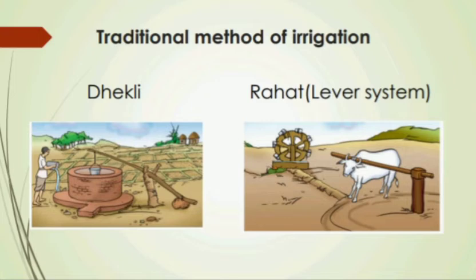Now next, another traditional method of irrigation, that is rahat or lever system. In the rahat system of irrigation, water is drawn out from a well. In this method, there is a large wheel fixed on the axle above the mouth of the well. A long belt with many small metal pots is put over the circumference of the big wheel, which can move over the well when the wheel turns. Okay.